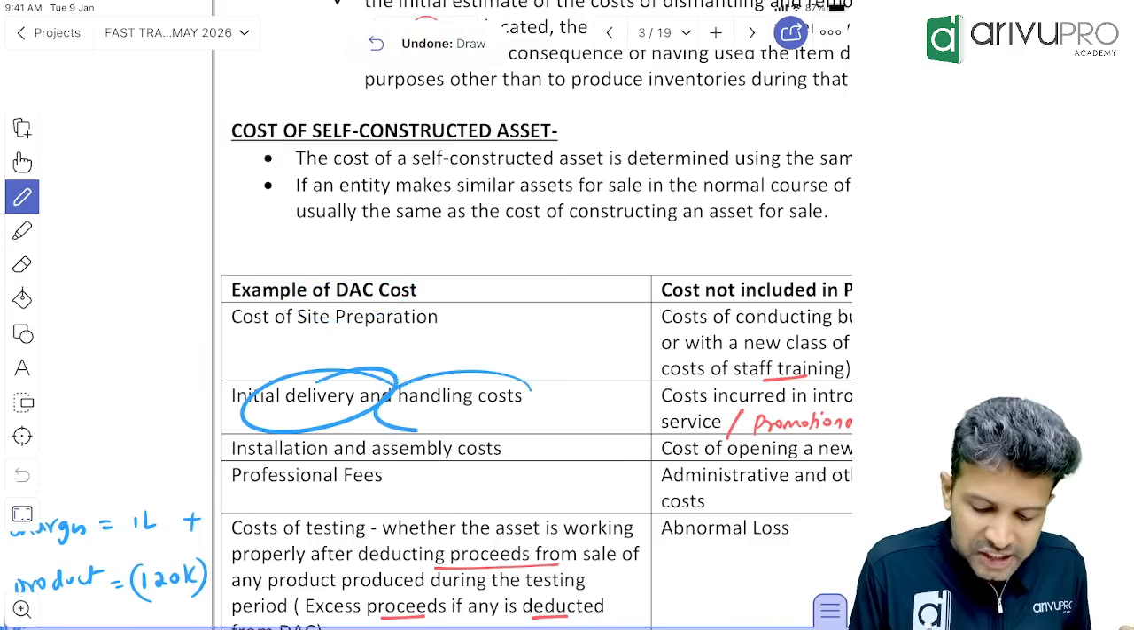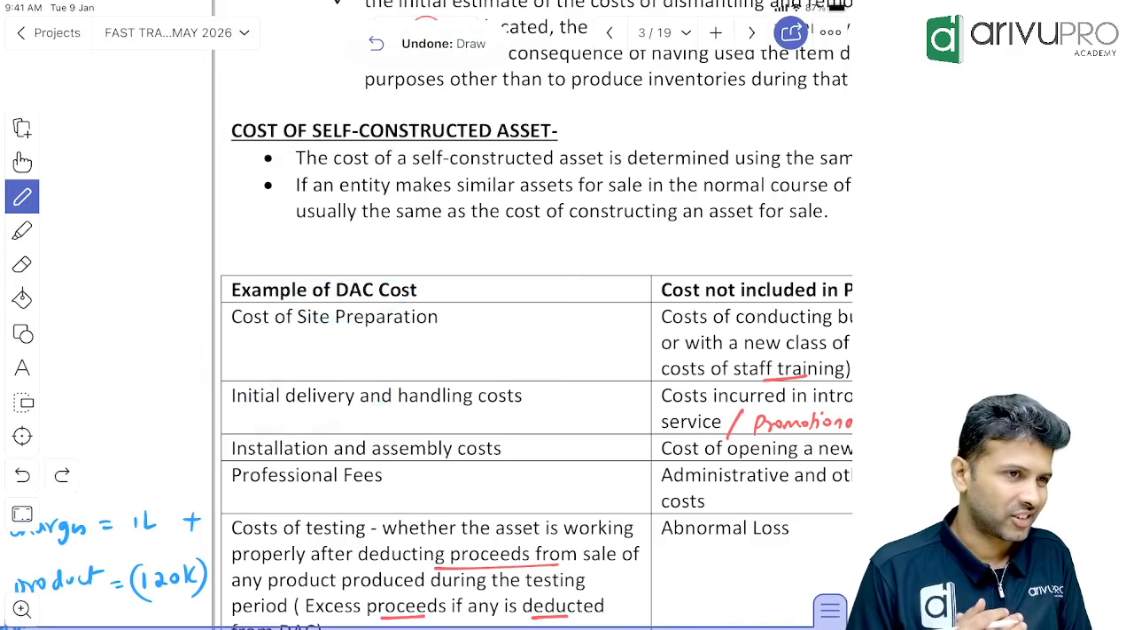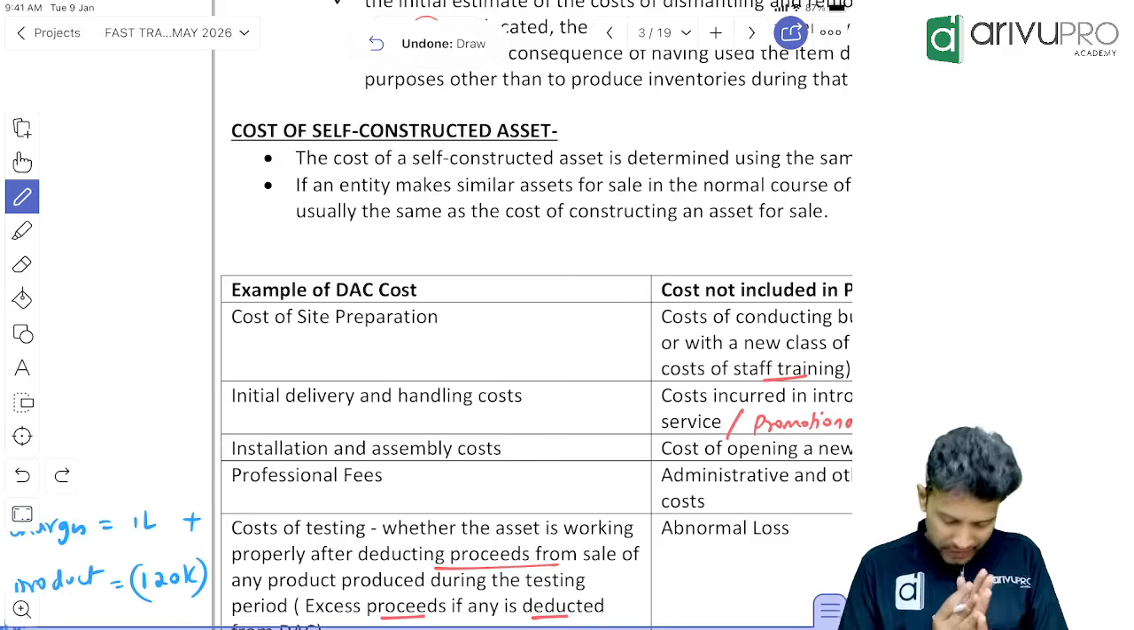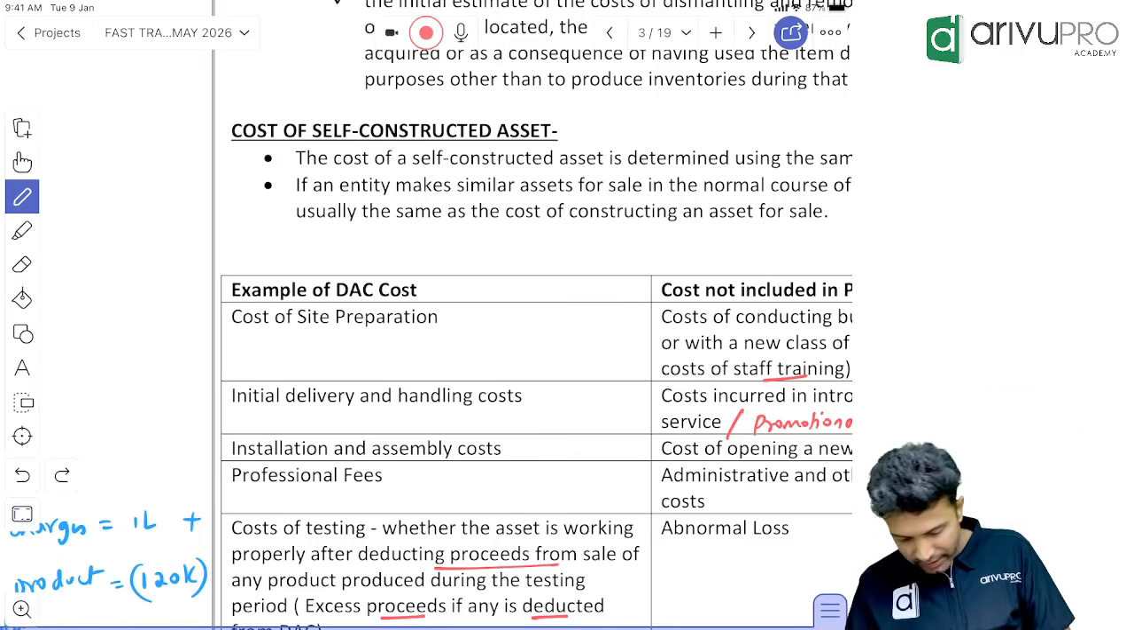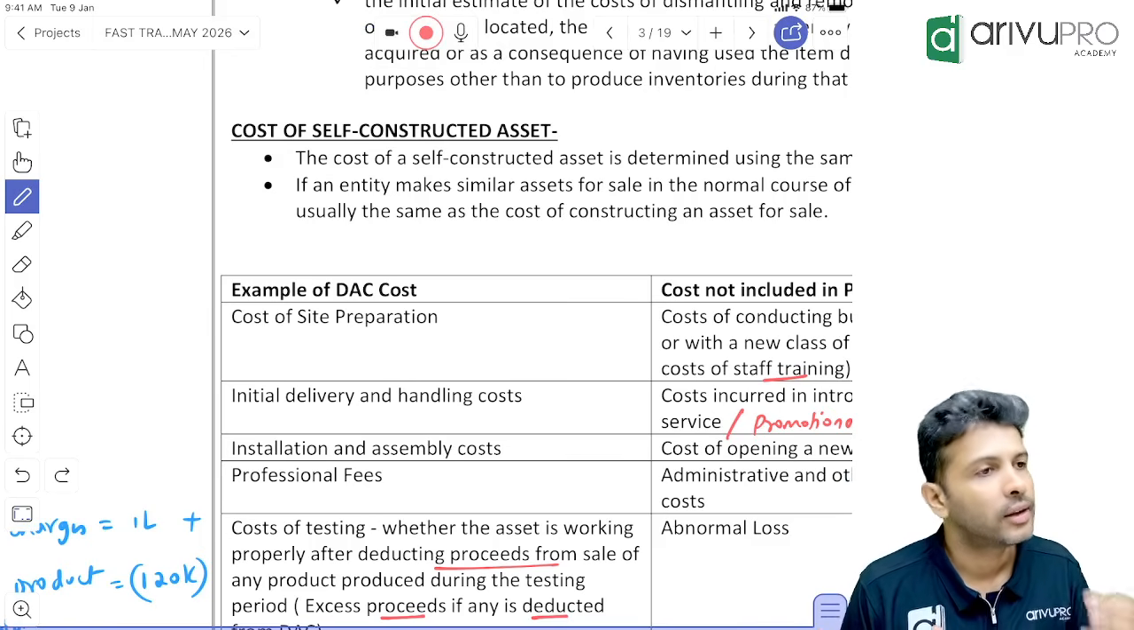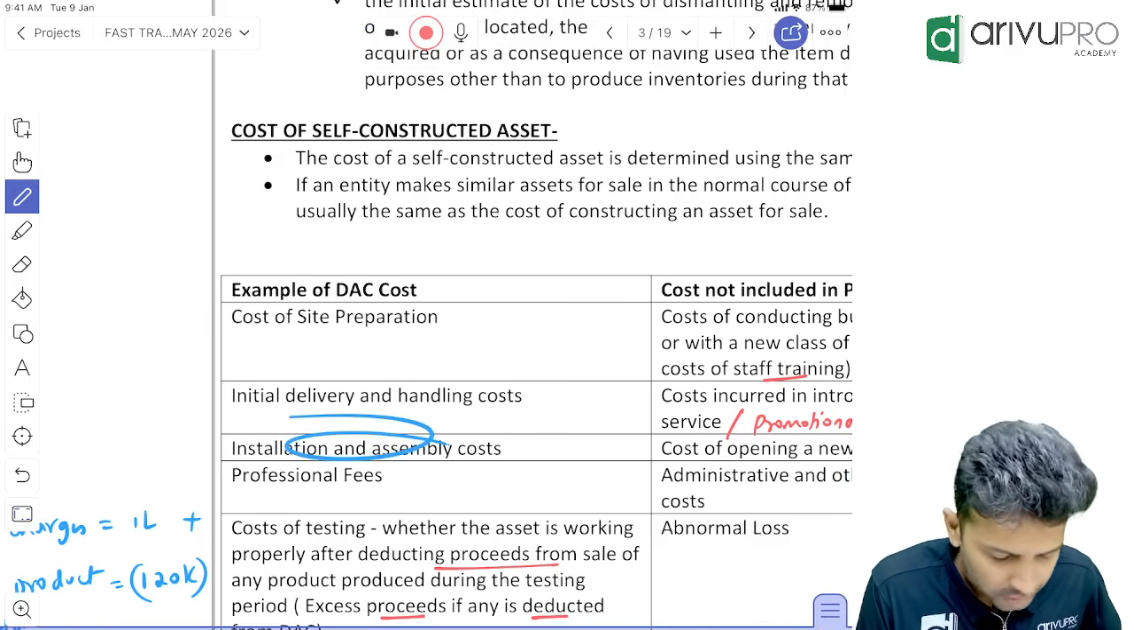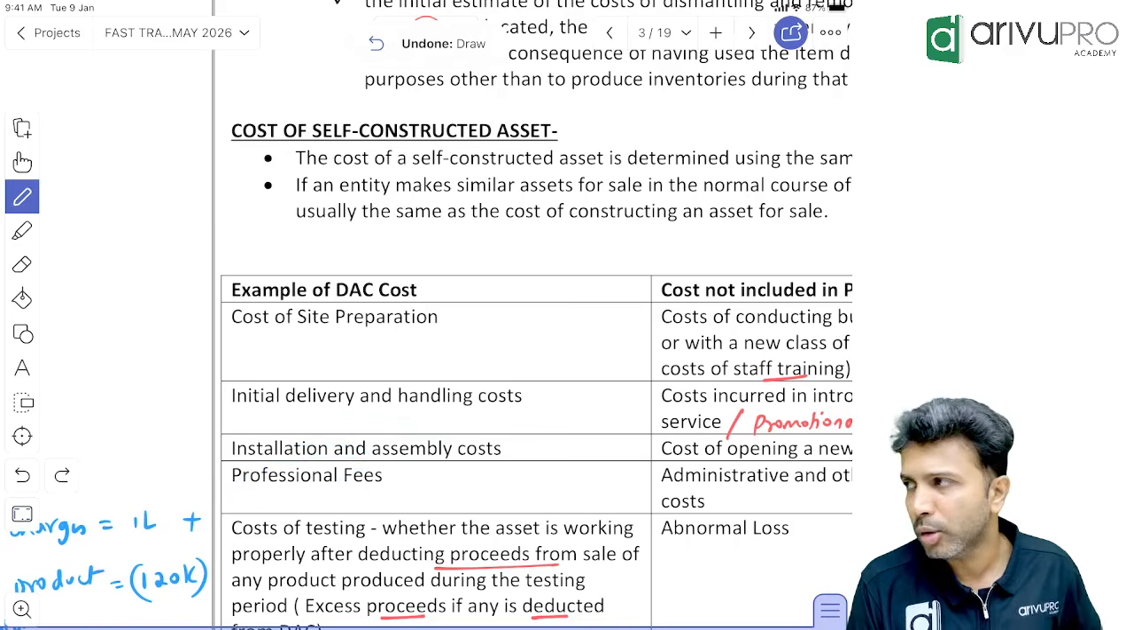Next, delivery charges, handling charges. We have already discussed this. These are absolutely required to make the asset ready to use. Hence, you will capitalize. Installation charges, same. Professional fees, same.